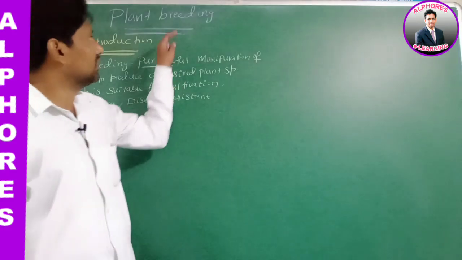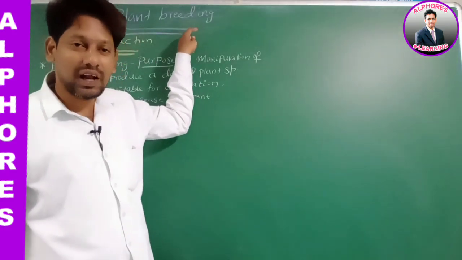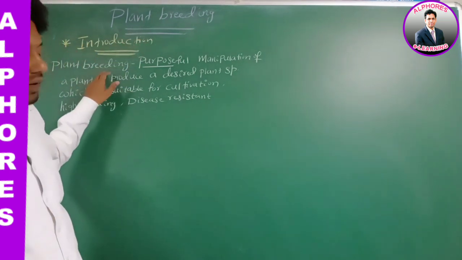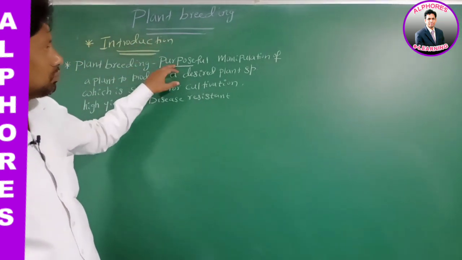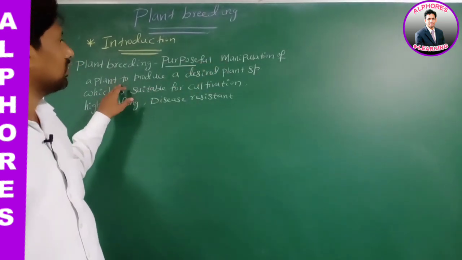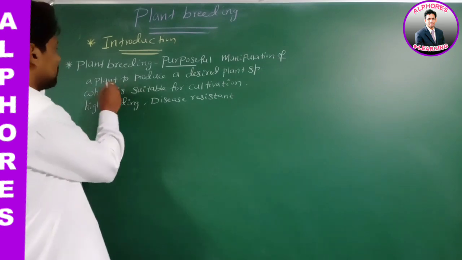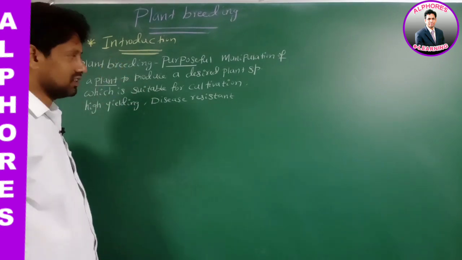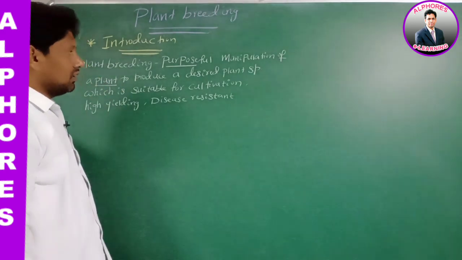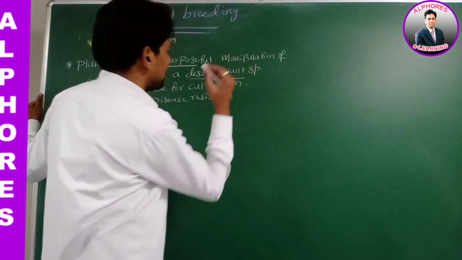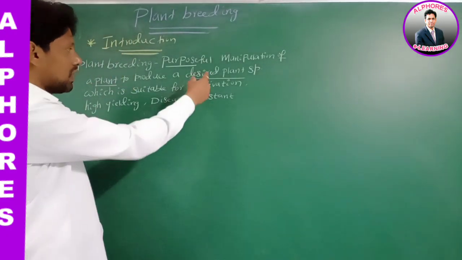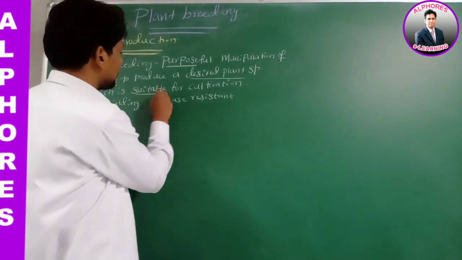Students, we are discussing plant breeding, right? In the plant breeding chapter, we started with the introduction. Now, what is the meaning of plant breeding? It is a purposeful manipulation of a plant. It means with a purpose we manipulated a plant. By which, what is produced? A desired plant species is produced. This plant species is suitable for cultivation.